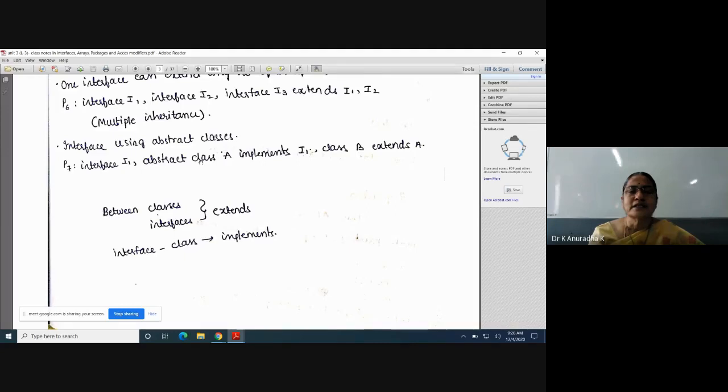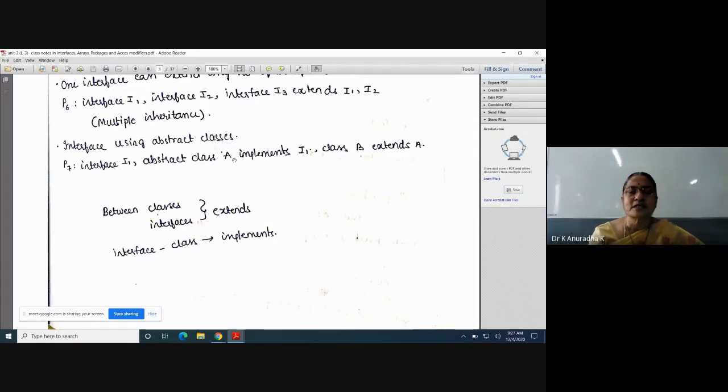But here in this case, this class A doesn't want to provide implementations to all the abstract methods of this interface. So in that case, this class must be declared as abstract, because the abstract methods are inherited as they are to this class A. If the class won't provide implementation, the abstract methods of this interface are inherited as they are, like abstract only.